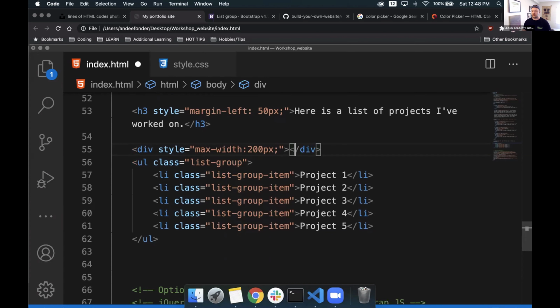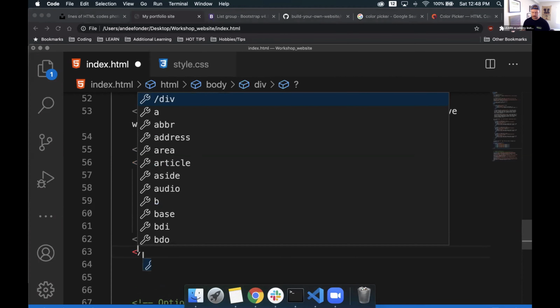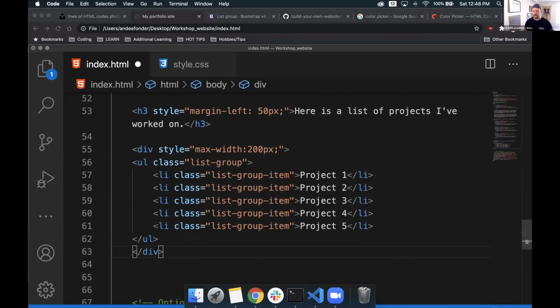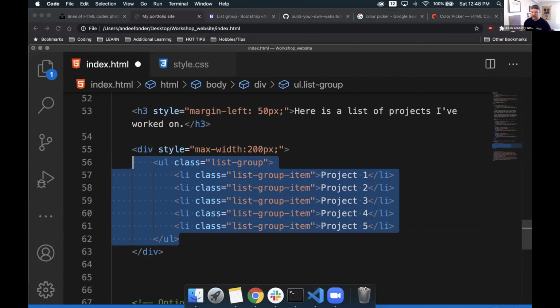And of course, VS Code being super helpful to us, creates our closing tag that we need for that div, but it's in the wrong place. So I'm going to copy that out, erase it from here, and drop it below our closing UL tag. So /div, and it created it for us. Now with this, I was mentioning proper indenting. Since these are child elements of that div class, I want to indent them. So I can highlight the entire set of text here, and I'm going to hit tab once.